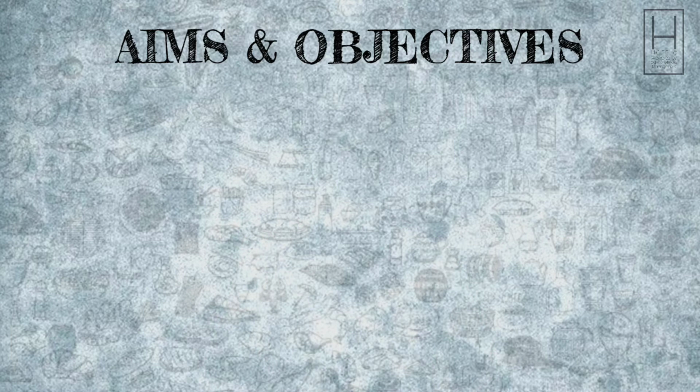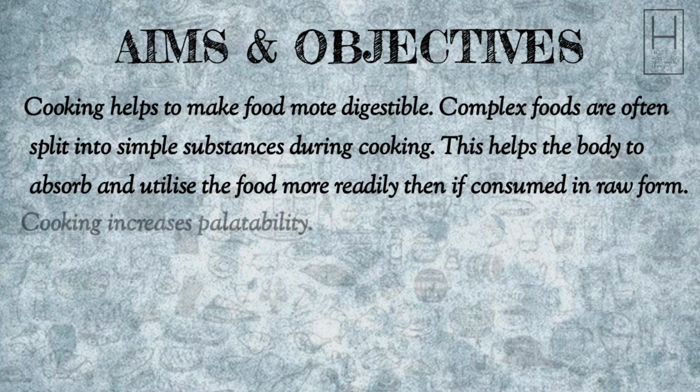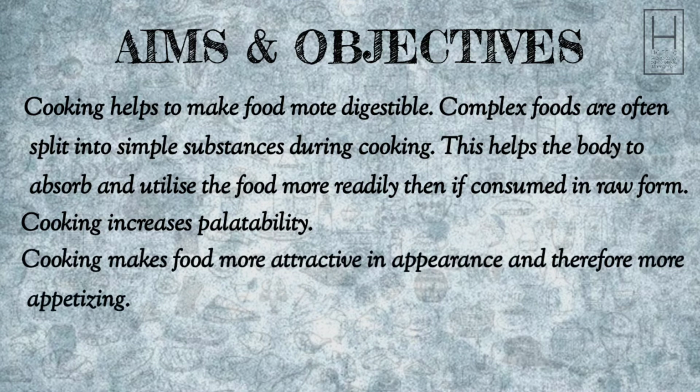The main objectives of cooking would be: cooking helps to make the food more digestible. Complex foods are often split into simple substances during the cooking process. This helps the body to absorb and utilize the food more readily than if consumed in its raw form. Cooking increases palatability. Cooking makes the food more attractive in appearance and therefore more appetizing.